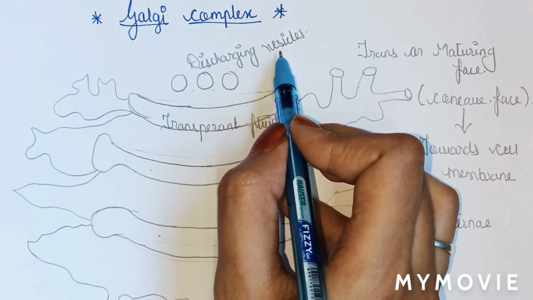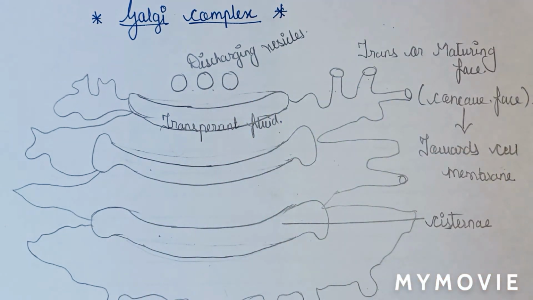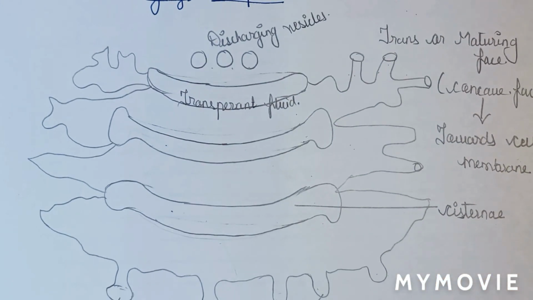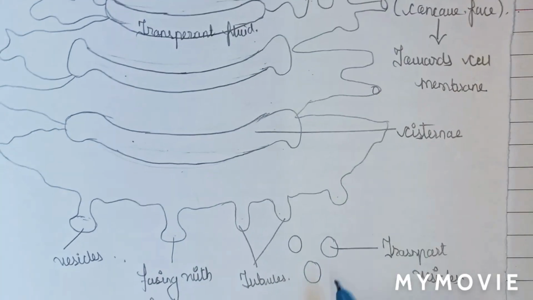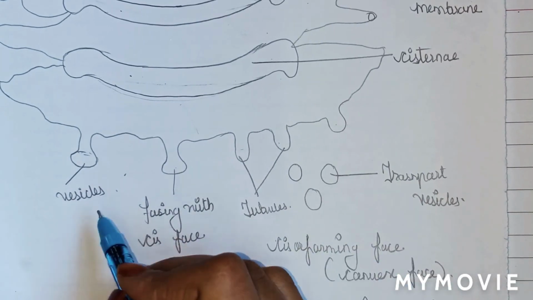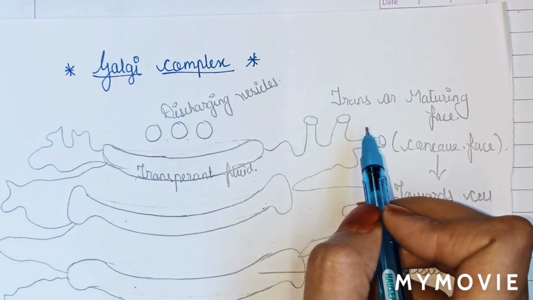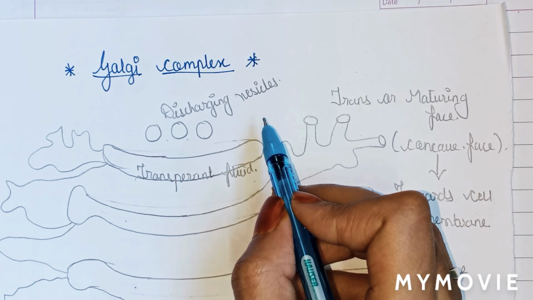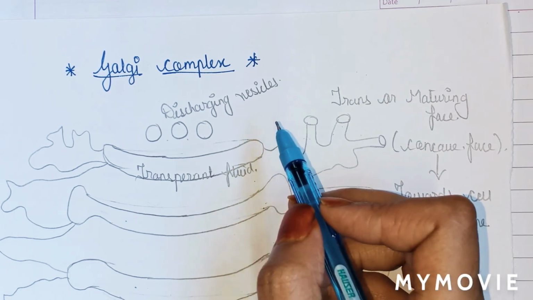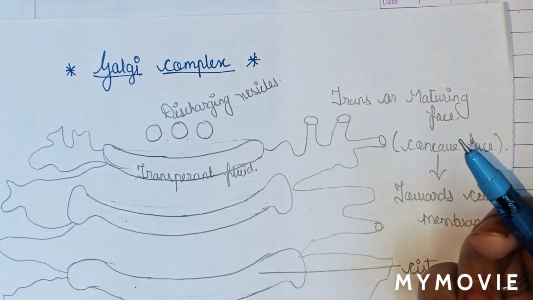Why is it known as a discharging vesicle? Because it enters from the forming face, from here, and then it moves towards the maturing face and gets discharged. Okay. Now we will write points about the vesicles.